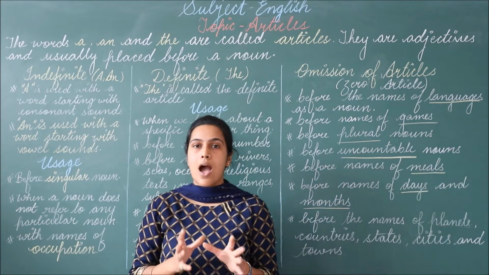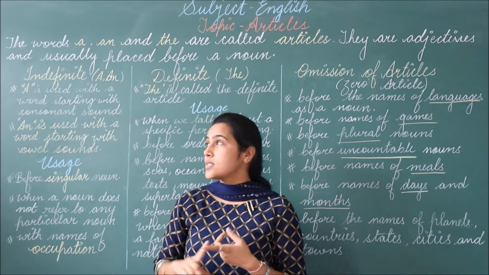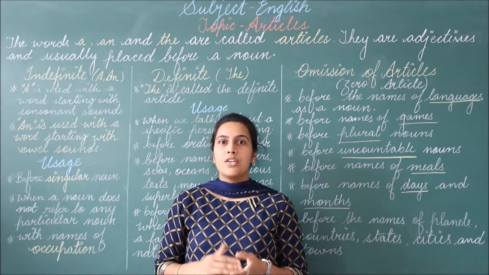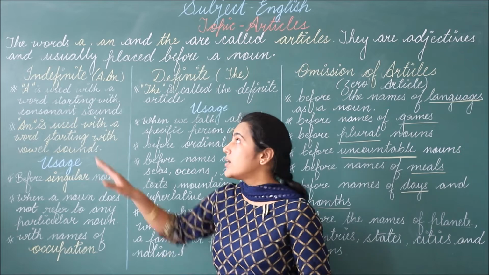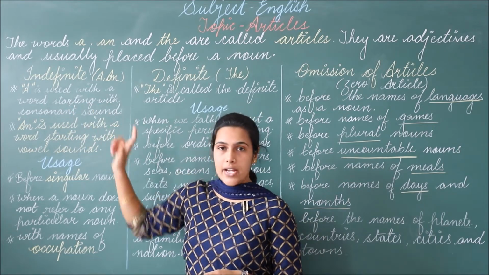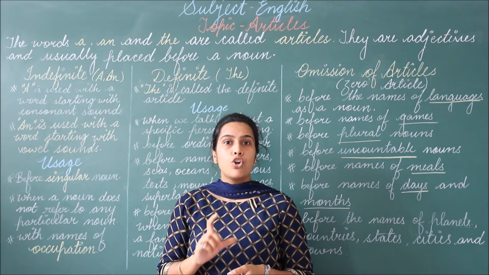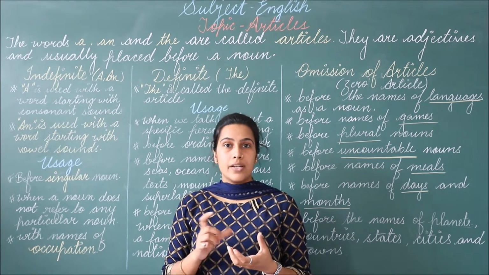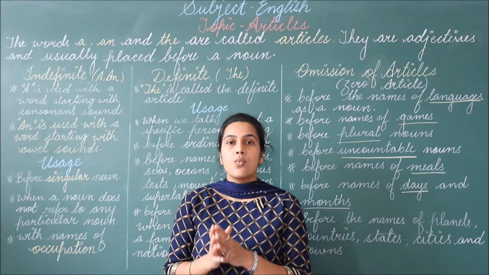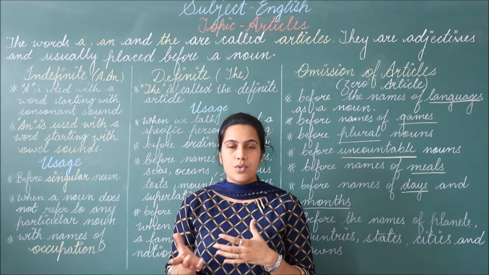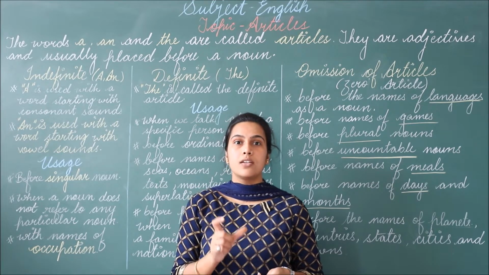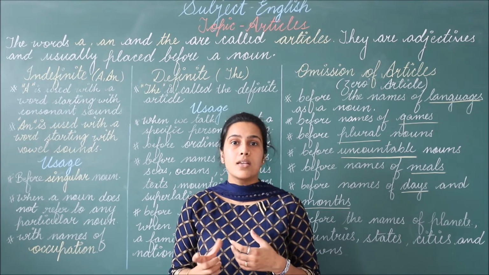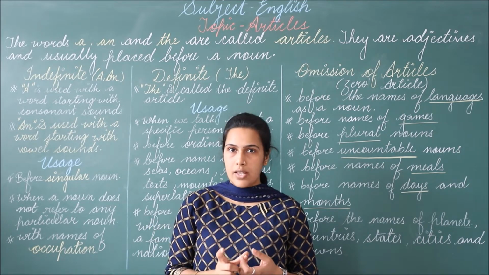Now our articles are of two types. One is indefinite and another is definite. Now first let's try to learn about indefinite articles. The word indefinite means any, means not particular or not specific. Like in stories, the first line of the story generally used to be like, once upon a time there was a king. So over here we are using article a because we are not sure about the king. We are referring to it as any king. So we have used the article a.